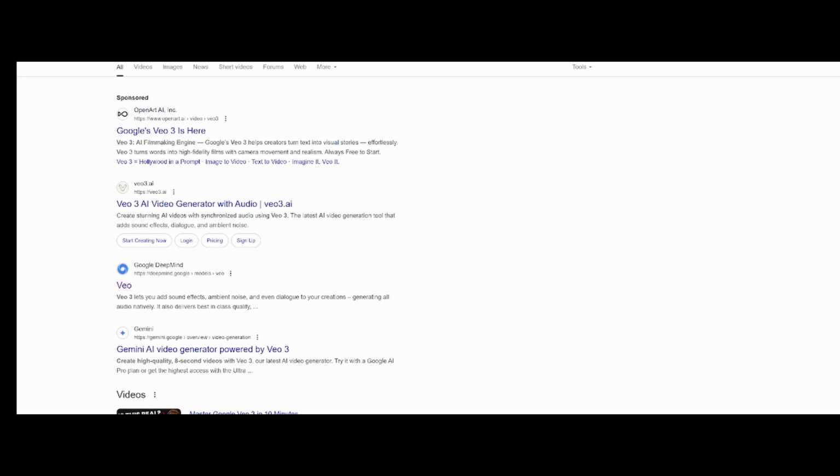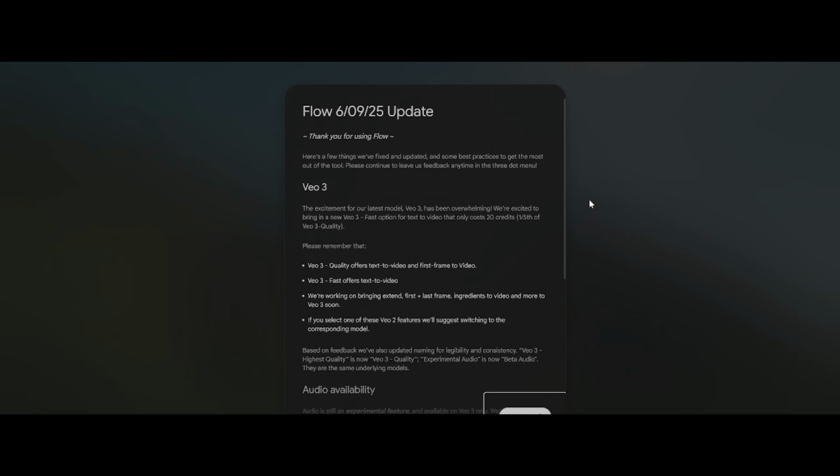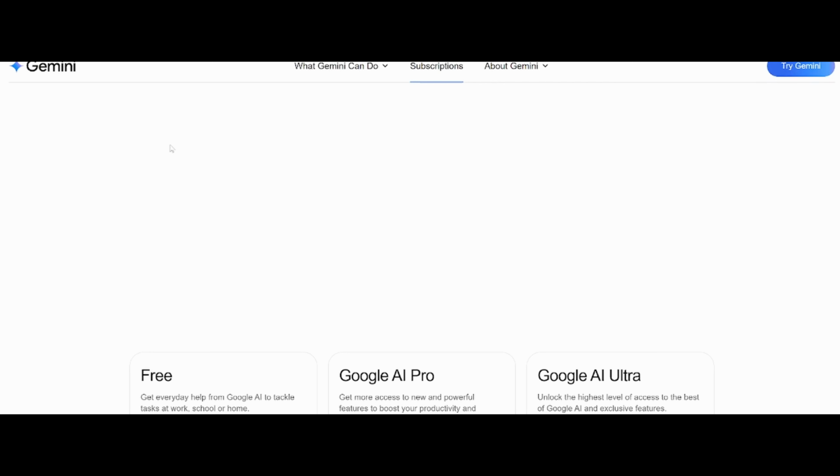Alright, now we've got Google Veo 3, the one that got everyone hyped, and a little broke. Let's be honest, this is probably the most expensive model out there. And I don't know why Google does things like this. Us innocent creators just swim in cash. Anyways, to access Veo, you usually go through Gemini or Google Labs Flow. It totally depends on your region and the platform you are using.